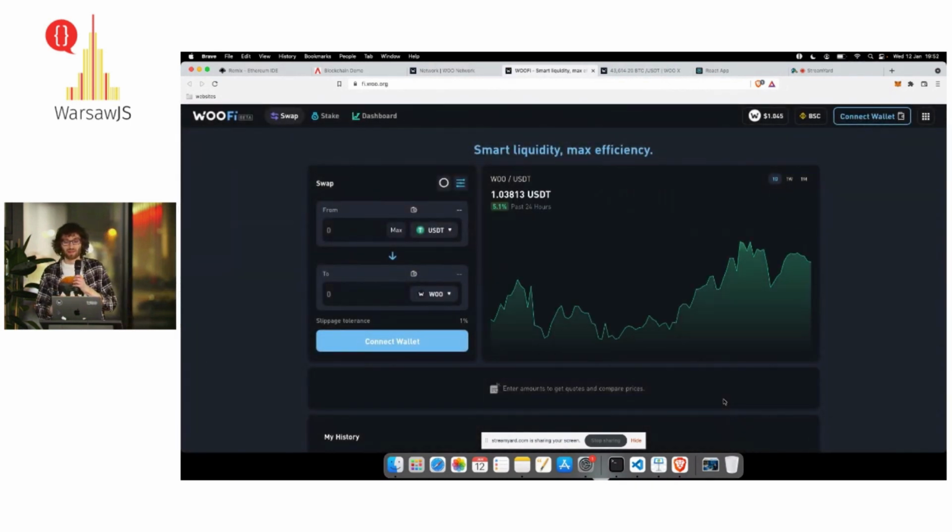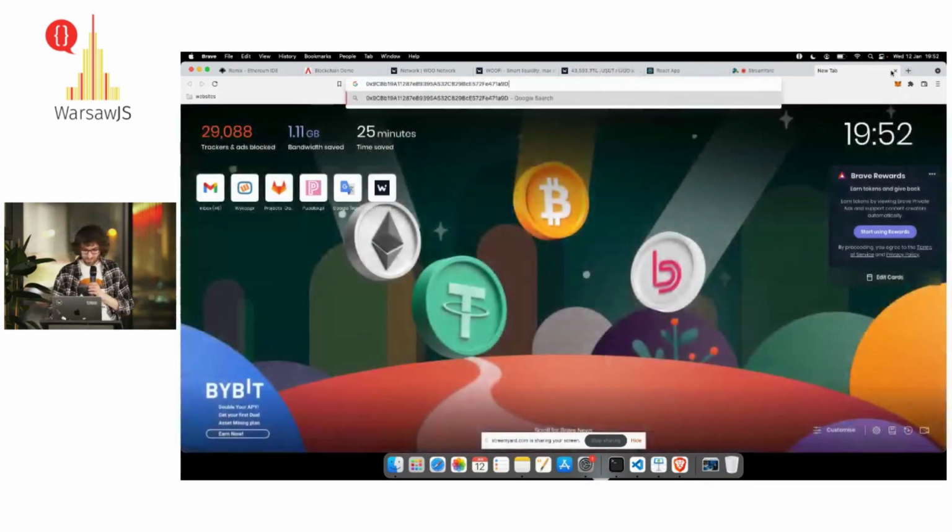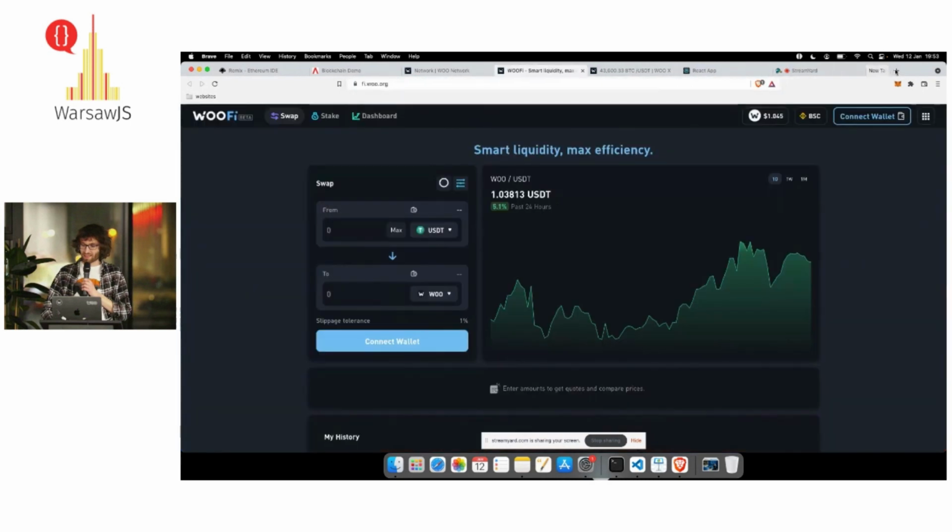Here we are using only our profile, which is already created, and there's no personal data. There's only a string, our address, which looks like this. It's an almost random string, and this is how the Web3 application validates that this is us. I will show you an example later.